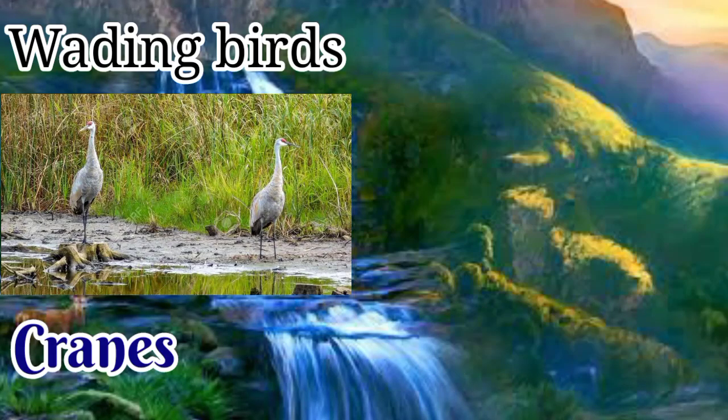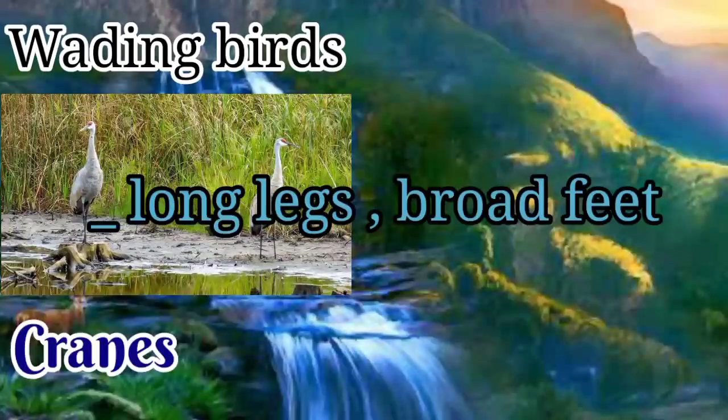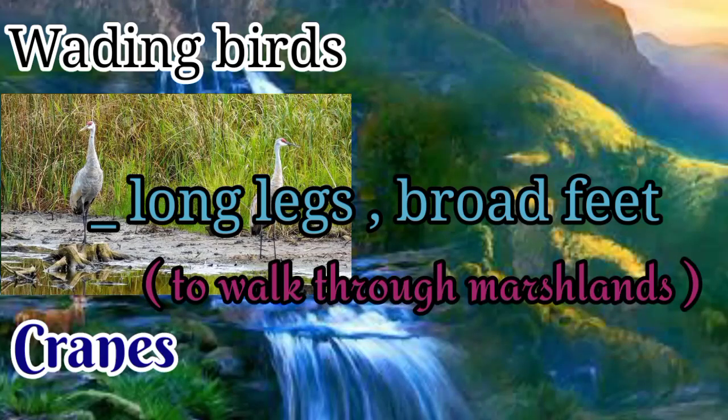Okay, children, see these cranes. They have long legs and broad feet. These long legs and broad feet help them walk through marshlands. As we know, what is meant by marsh? A marsh is an area of land where water covers the ground for long periods of time. So, wading birds like cranes and herons have long legs and broad feet which help them to walk through marshlands.